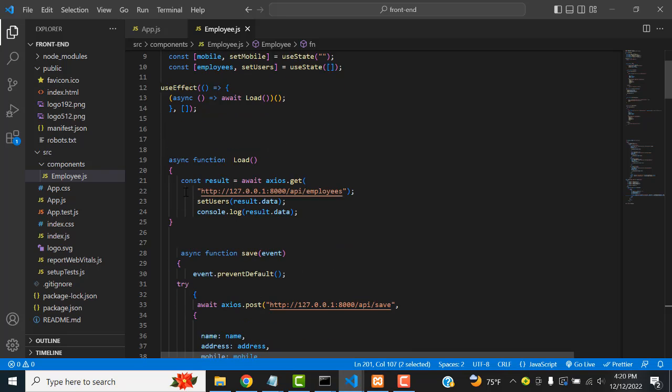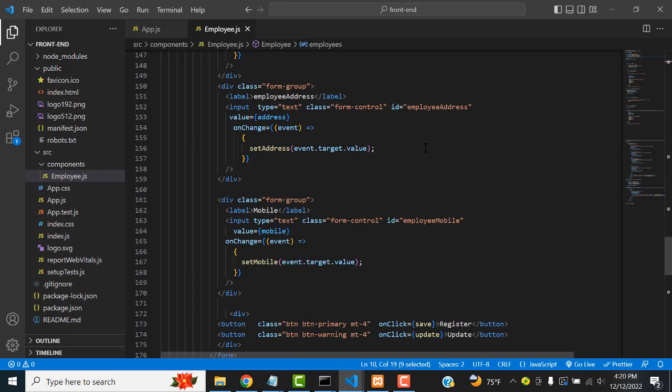After that, you are given here: when the function is loaded, it goes to this particular URL and sets users. This is set users, which you have given here. Set users is given to employees. When this is loaded, the employees will be passed over here.